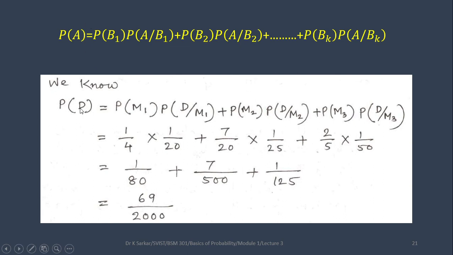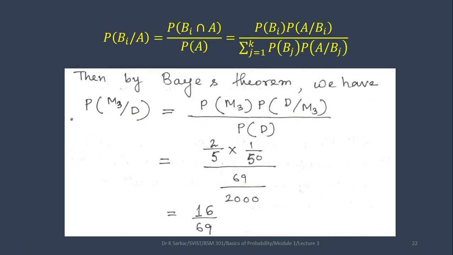Instead of A, here it is D, and you put all of these: A as D, B1 as M1, and B2 as M2. In this way, 3 machines are there, so 3 terms you will have. Now you will have all these values, just put those and do the calculation. You are getting 69 by 2000.